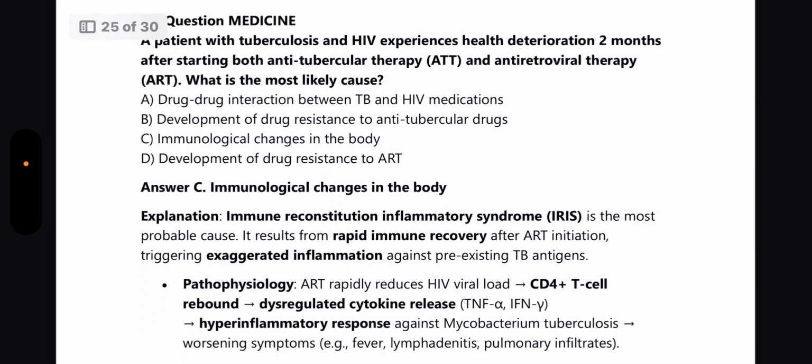Next question from medicine. A patient with TB and HIV experiences health deterioration 2 months after starting ATT and ART.